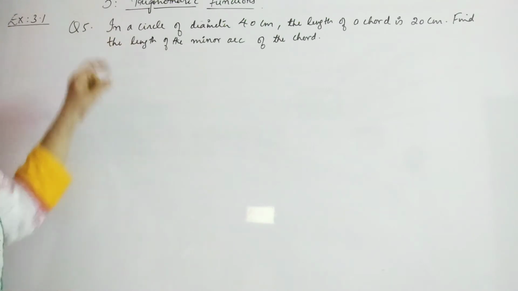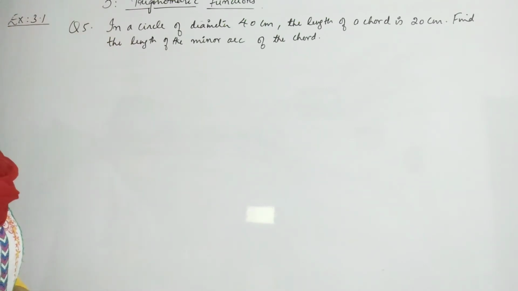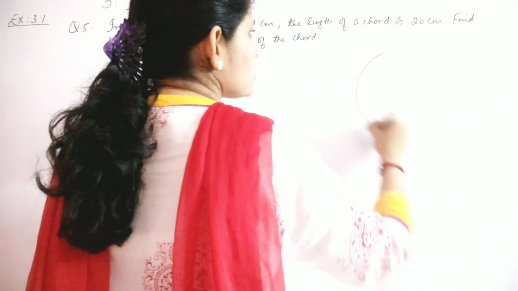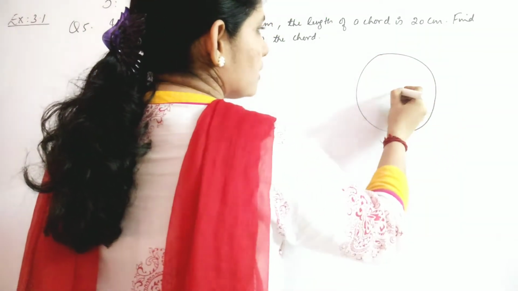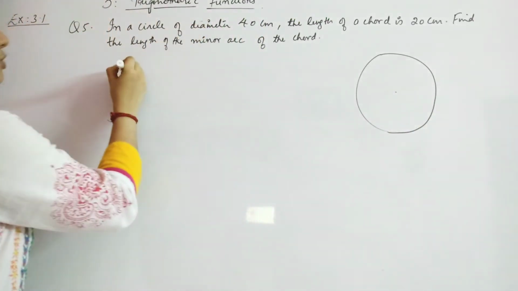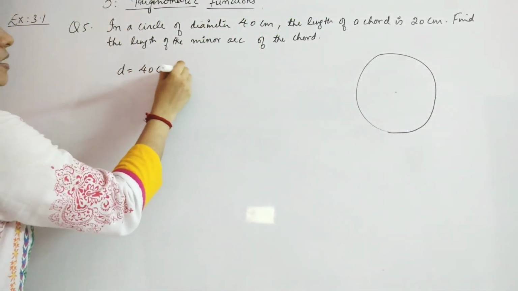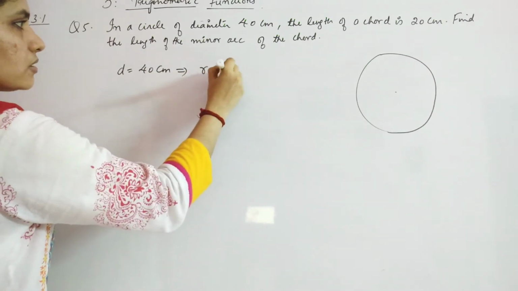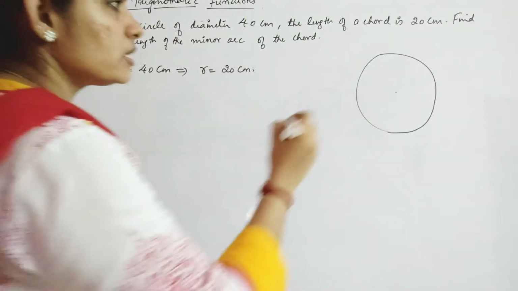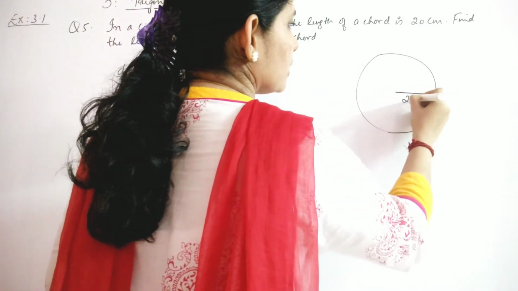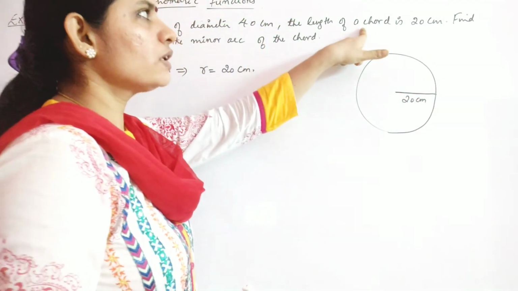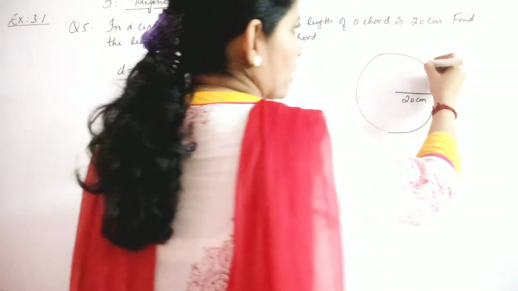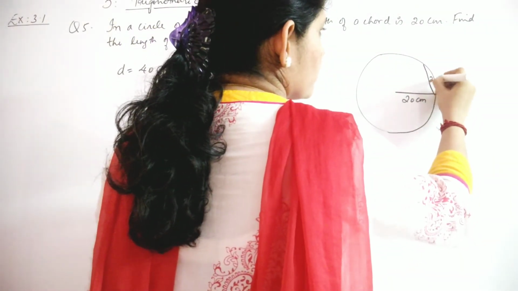Question number 5 is, in a circle of diameter 40 centimeter, the length of a chord is given to be 20 centimeter. Find the length of the minor arc of the chord. So first we will draw the circle so that we can understand it. What is given? Diameter D is given to be 40 centimeter, so you can find R, which will be 20 centimeter, right? So it is a circle of radius 20 centimeter. Now they are saying that the length of a chord is 20 centimeter, so we are drawing a chord of 20 centimeter.